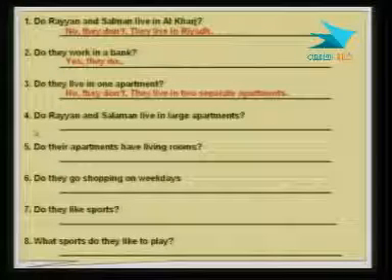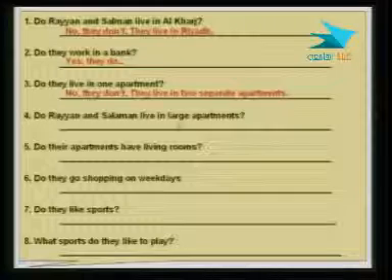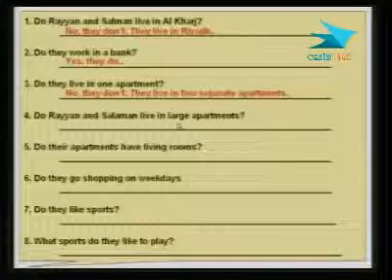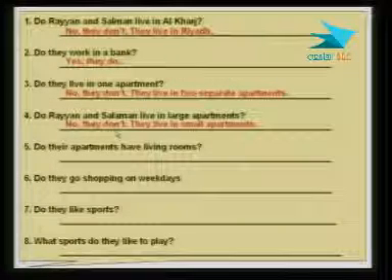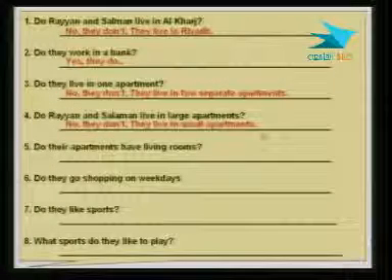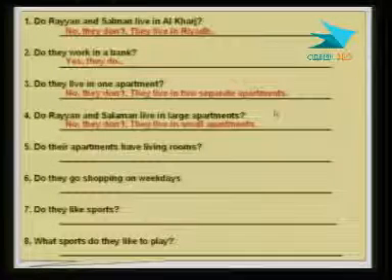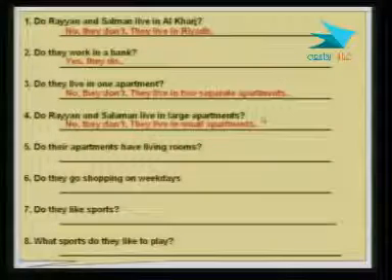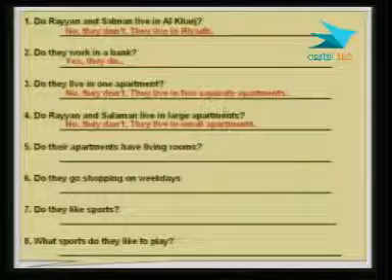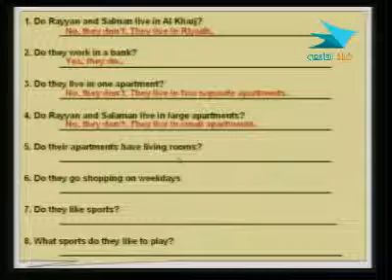Okay, and number 4, do Rayyan and Salman live in large apartments? Large means big. Do they live in large apartments? No, they don't. They live in small apartments. Rayyan's apartment is a little bit larger than Salman's apartment. Do their apartments have living rooms?